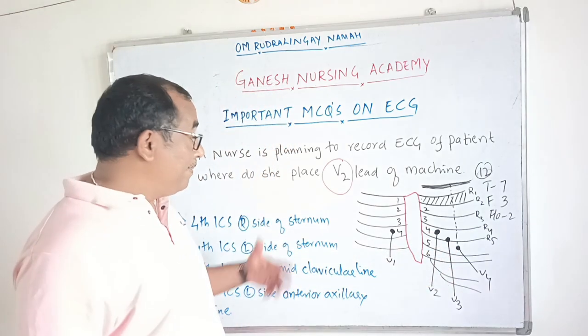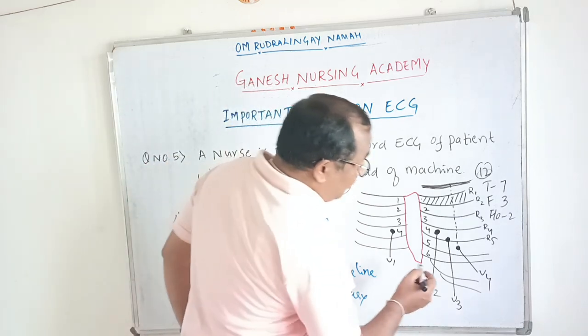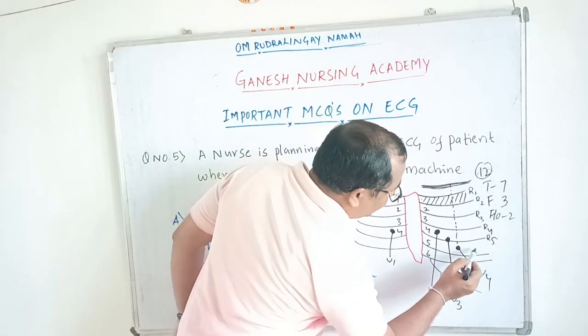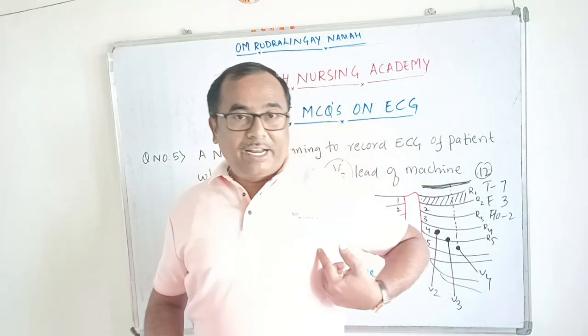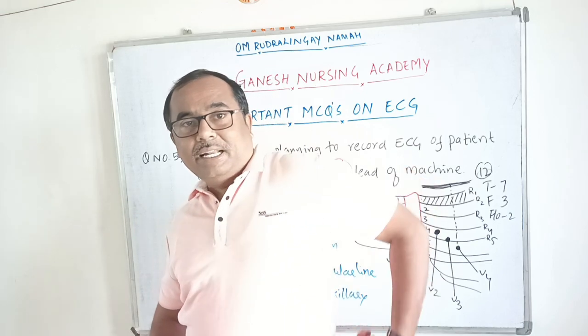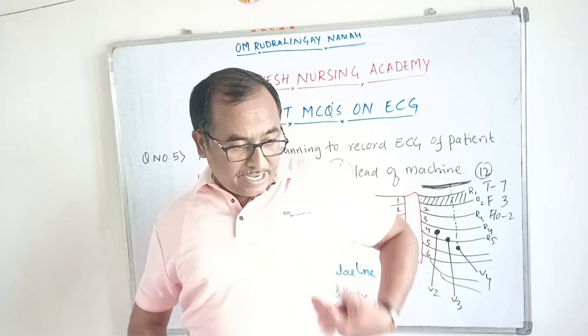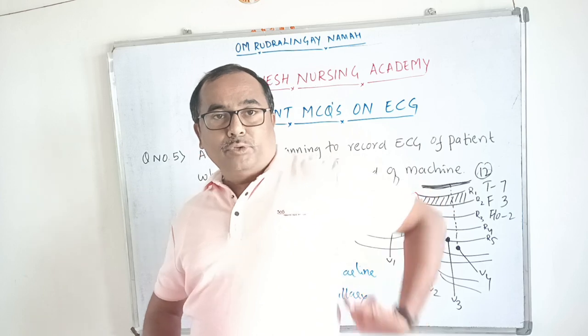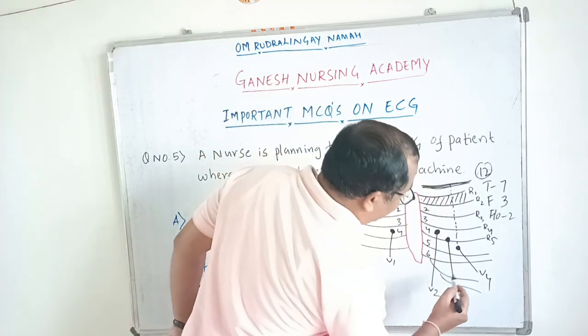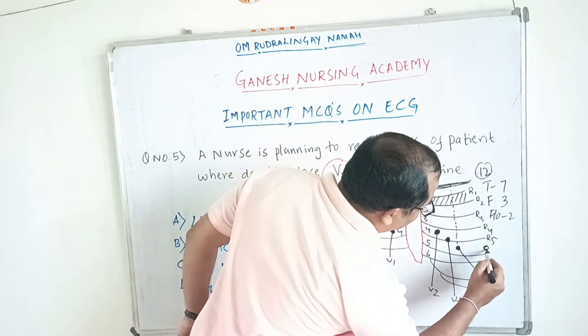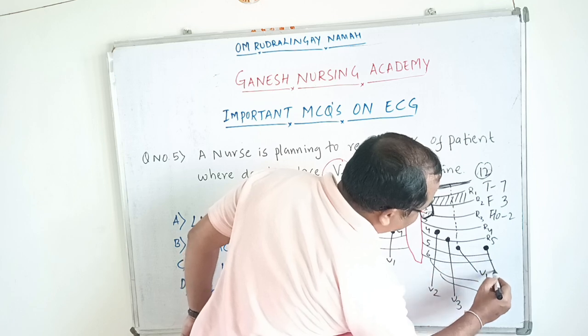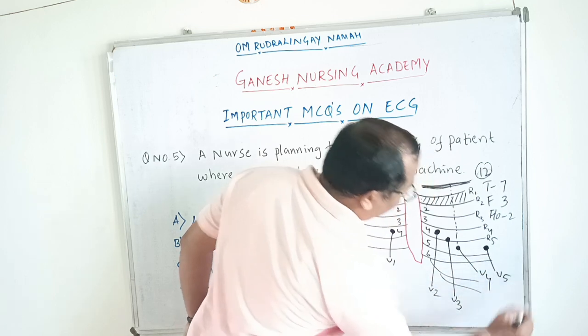Next, where do we place V5? We will place V5 in the fifth intercostal space, anterior axillary line. Our trunk is divided into the anterior axillary line, mid axillary line, and posterior axillary line. So this is the anterior axillary line. We have the mid axillary line and posterior axillary line. So V5 will be placed in the fifth intercostal space, anterior axillary line. So this is the place of V5.